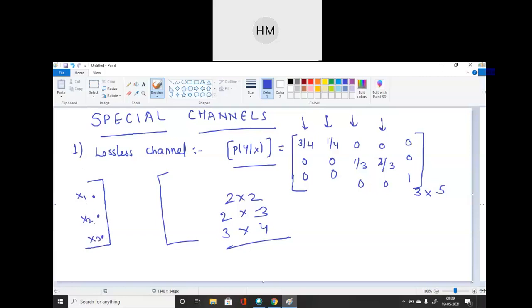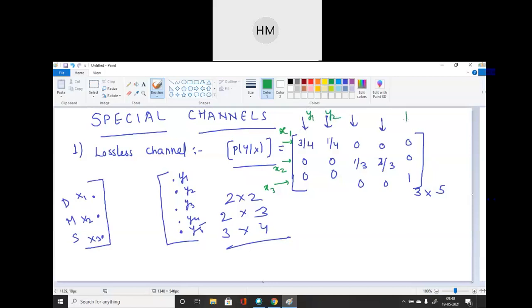X1, X2, X3. This is my DMS, input side. And output, how many outputs are we having? 5. It's a 3 cross 5 matrix, so 4 and 5. So Y1, Y2, Y3, Y4 and Y5. Clear? After that, students, what will I do? I will mark all the input to output transitions. I will use a different color pen. This is my first row indicating X1, second row indicating X2, third row indicating X3.